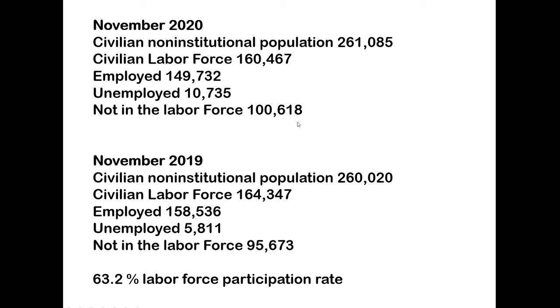The difference is these people who were working before are now discouraged and they're no longer looking for work. And we have the unemployed people: about 5 million more people unemployed now than we had a year ago. And again, that's all based on the pandemic.